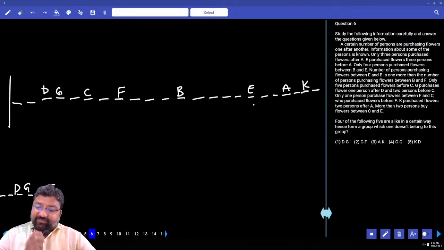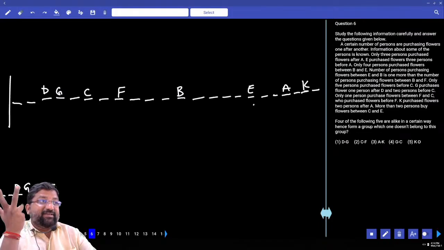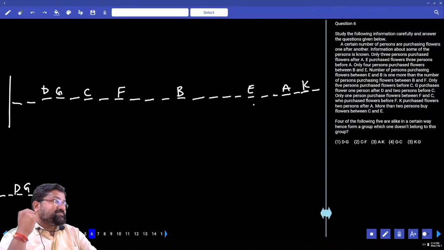4 out of the following 5 are alike in a certain way, hence form a group, and one does not belong to the group. D and G are immediate. Next is what? C and F, there is 1 person. A and K, there is 1 person. G and C also 1 person. Can K and D not 1? Many persons are there.